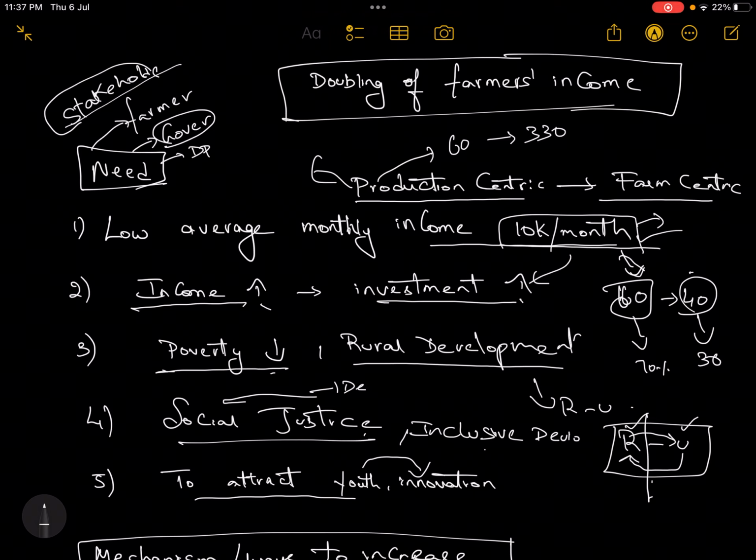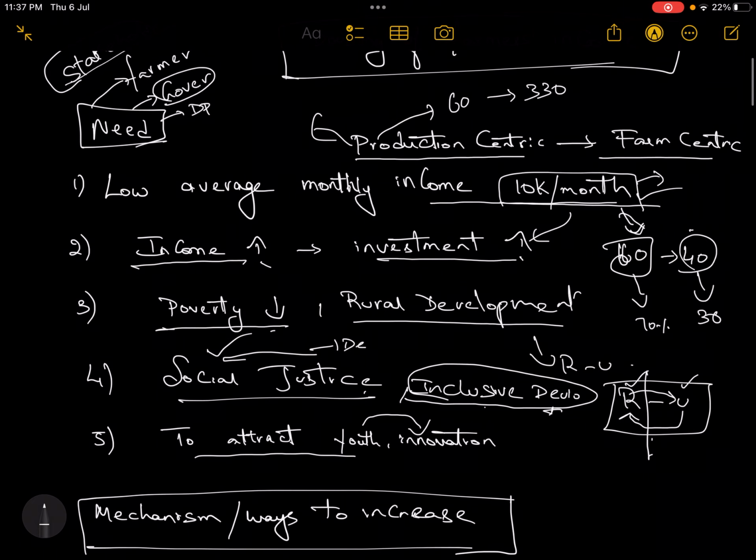Then there is also a need for social justice, to give fair treatment to every sector of society, and a need for inclusive development of society. Inclusive development means development of every section of society and every sector of the economy, including everyone in the development. For that, focusing on agriculture is very important. Then rural development can also happen with the development of agriculture.